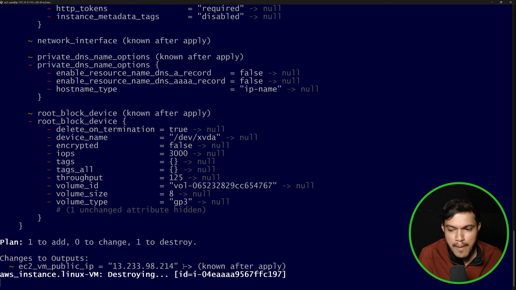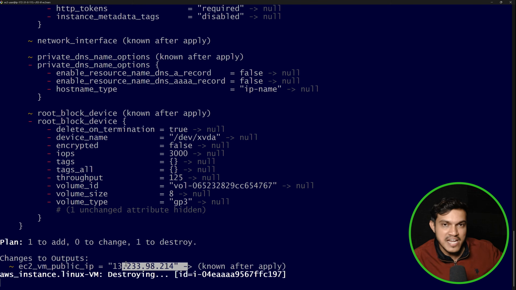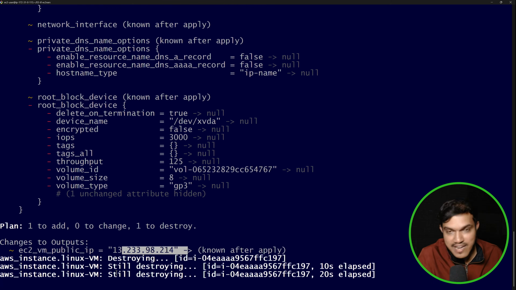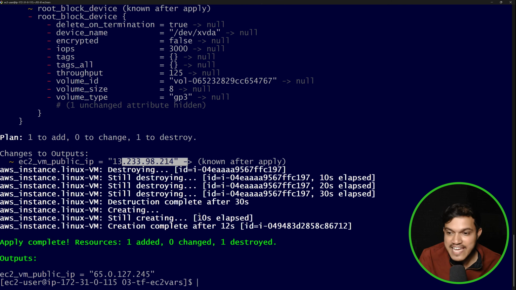You can see we are getting the public ID because that's the script I'm running where output variables were also there. Okay, it is destroying. You can please see here, it is destroying, still destroying. It will destroy the existing resource and then it will recreate. Okay, so that's what will happen. Please observe here. You can see first it got destroyed and then a new resource got created. It destroyed the existing resource, then it got created.